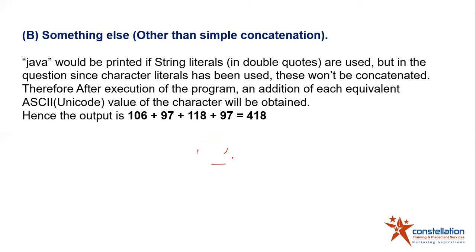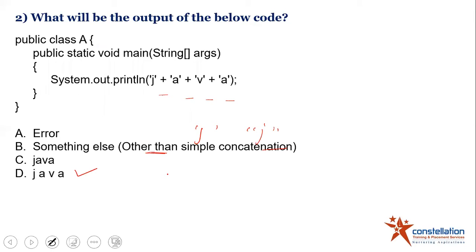So after execution of the program, an addition of each equivalent ASCII code, that is American Standard Code for Information Interchange value of the character, will be obtained and the output is going to be somewhat different. Like, as you can see here, 418. Reason being that for J the ASCII value is 106, and for small a it is 97 and for capital A it is 65. So based on these values there will be an output. So the correct answer is going to be something other than the simple concatenation.